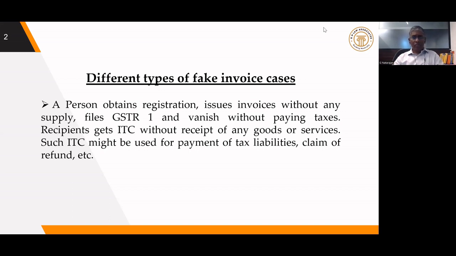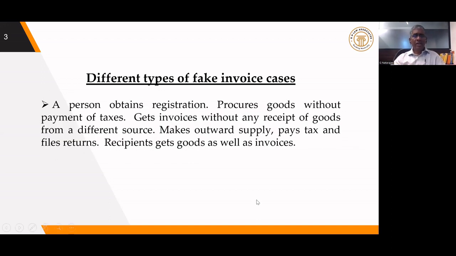He will not pay the tax. After some time, before the department notices and takes any action, the person will vanish. The recipients would have received only invoices from this person. Those invoices will be reflecting in the recipients' 2A and 2B. They may be taking credit and using the credit for payment of their tax liabilities. This is one particular type of case where these fake invoices are there.